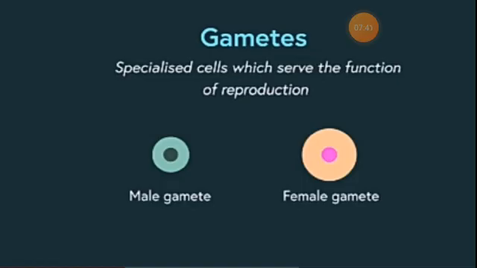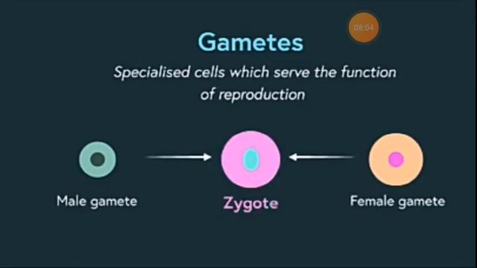Firstly, let's get to know what gametes are. Gametes are specialized cells which serve the function of reproduction. We find these cells in organisms which carry out sexual reproduction. Gametes are different in males and females, and sexual reproduction is where both the male and female gametes will unite to give an individual zygote.